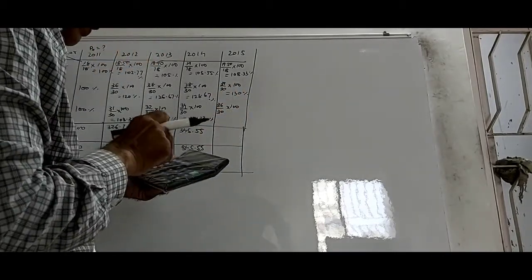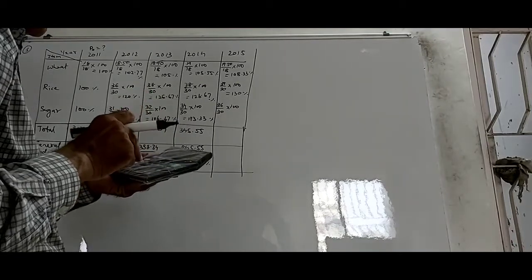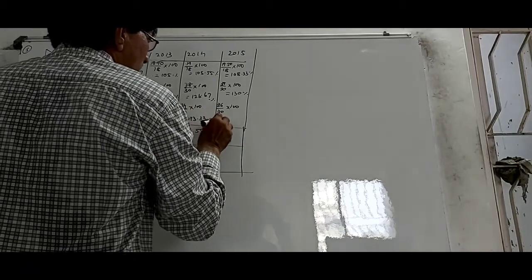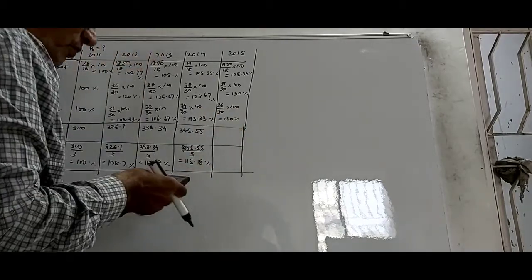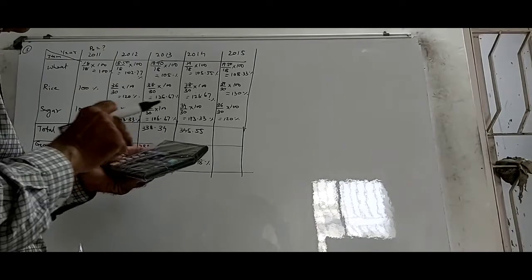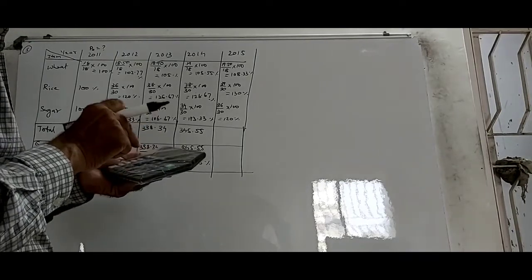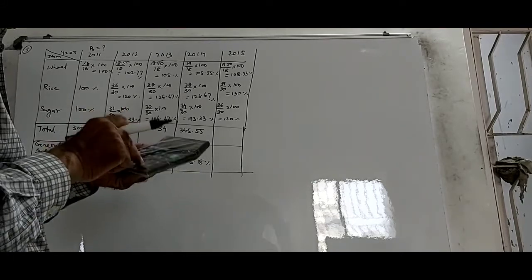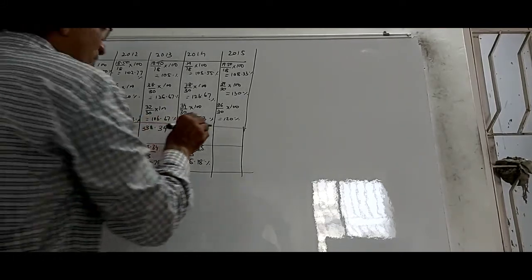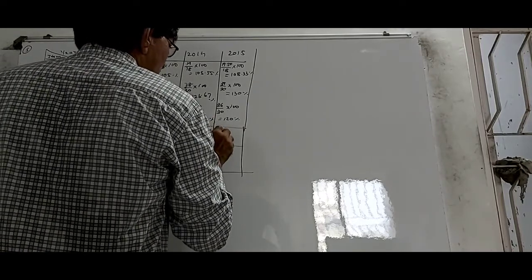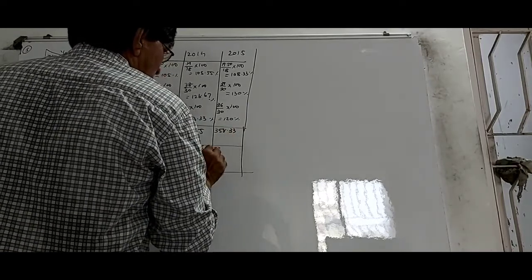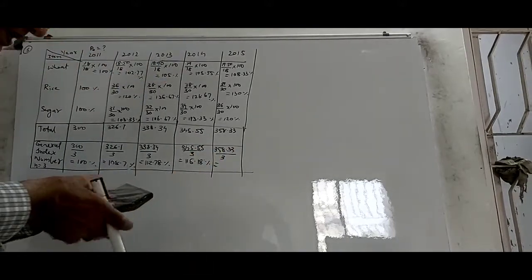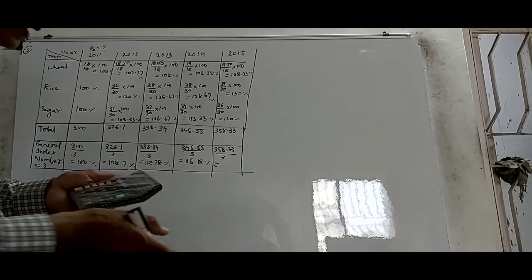And then 3600 divided by 30 is equal to 120. So if you add 108.33 plus 130 plus 120 gives you 358.33, and 358.33 divided by 3, when you divide it by 3 you get 119.44.